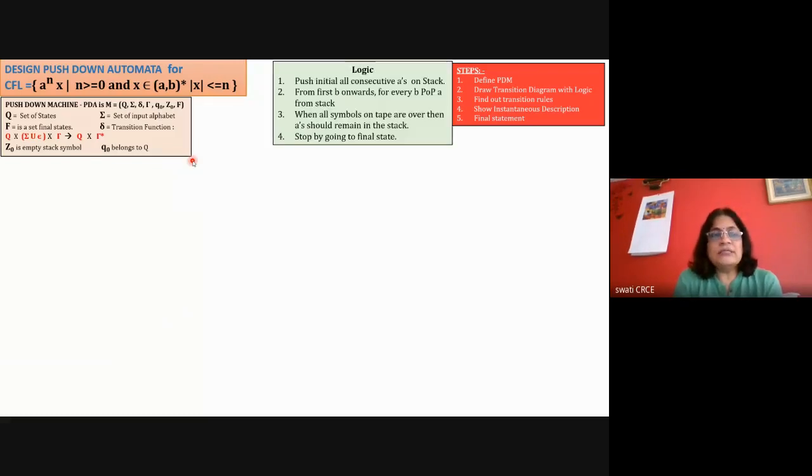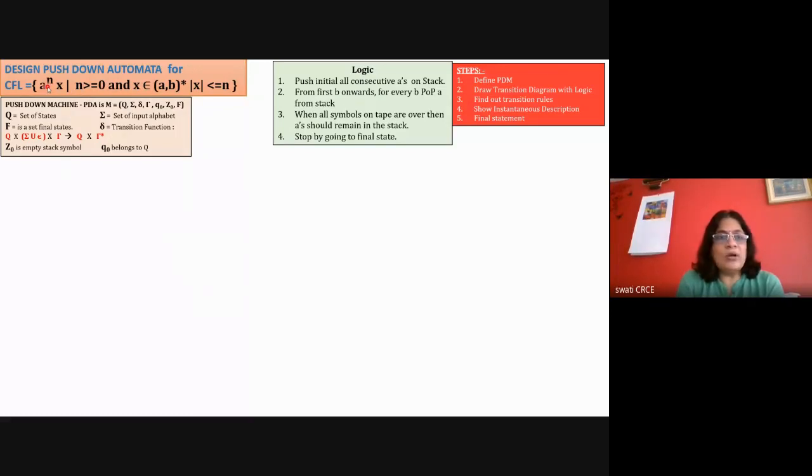Now the logic is that I'll push all the A's onto the stack. What they're saying is that the length of x should be less than or equal to n. That means the number of A's should be greater than the number of symbols in x. X is a combination of A's and B's, and here there are all A's. So the number of symbols for X is less than the total number of A's.